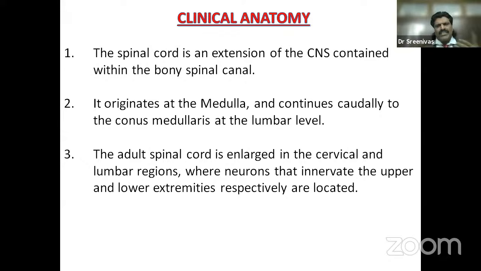Because of the innervation of the upper limbs and the lower limbs, the spinal cord is enlarged at the cervical level so as to give nerve supply to the upper limbs, and enlarged at the lumbar level so as to give the nerves to the lower limbs.